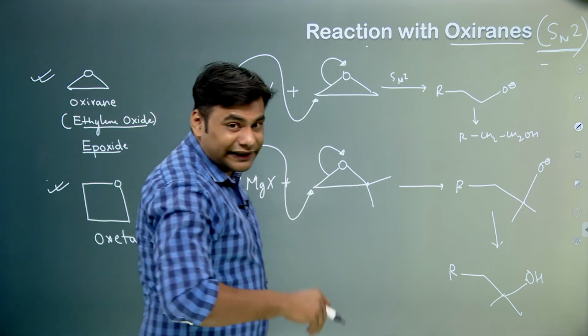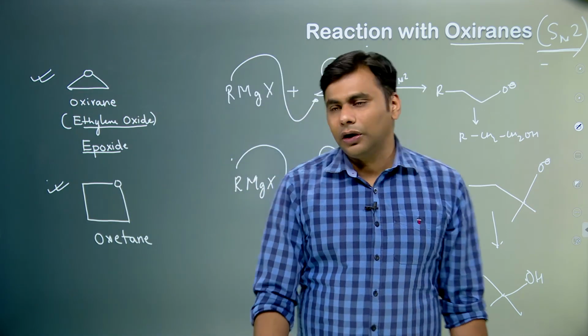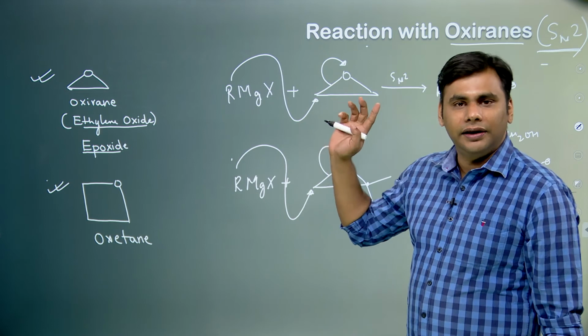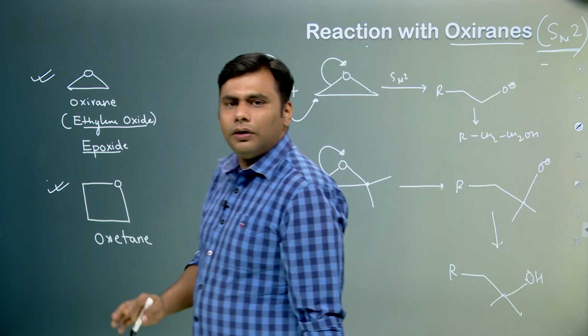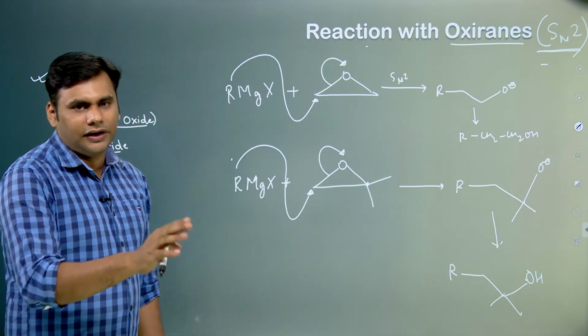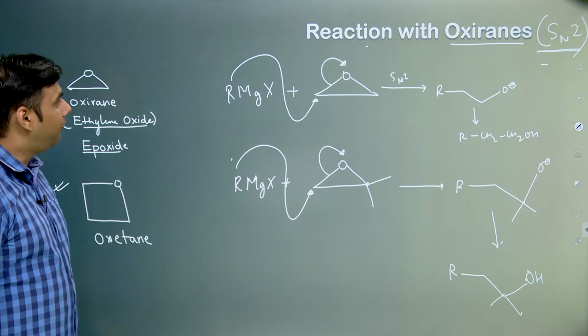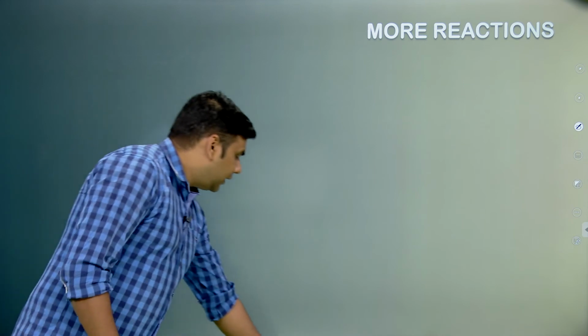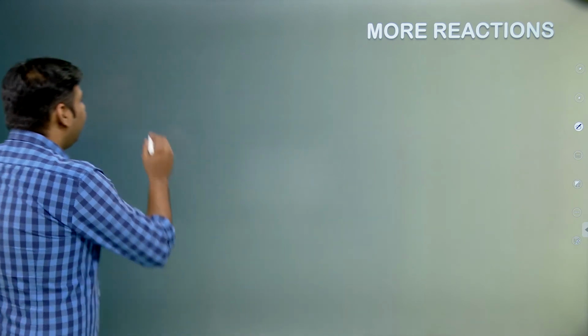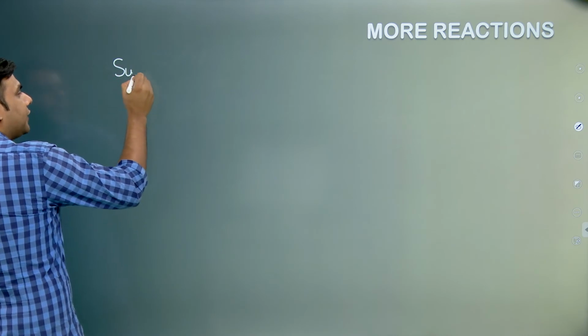So, the new addition reactions which we have carried out now are the reaction with oxiranes and the reaction with alpha beta unsaturated aldehydes or ketones. I hope this is also clear. Last, there are 2-3 reactions which you should also know over here, one is the substitution reaction.